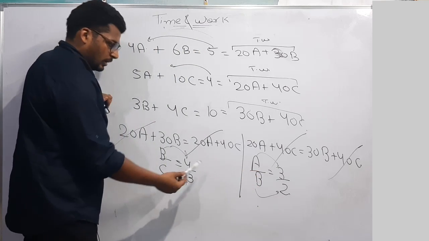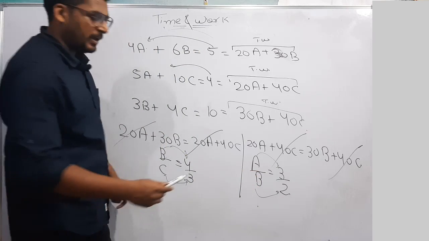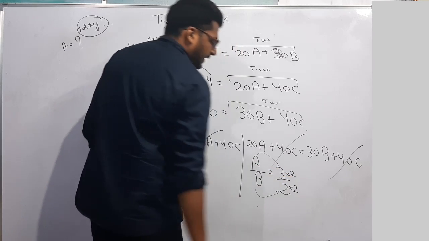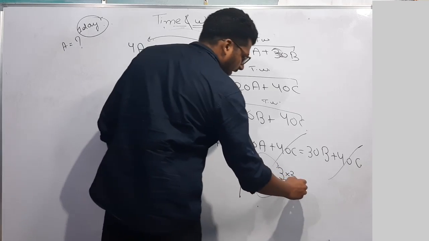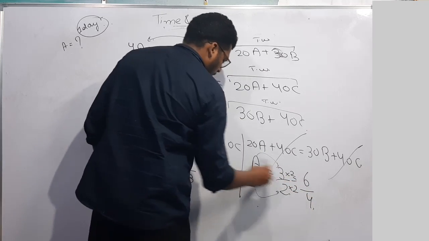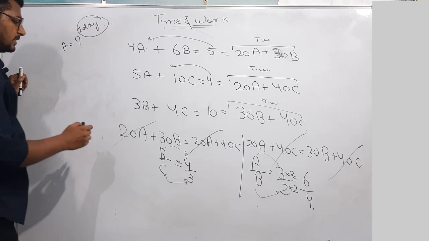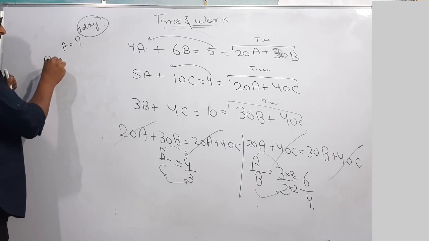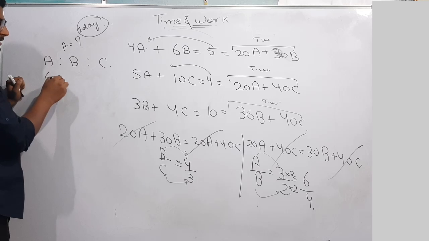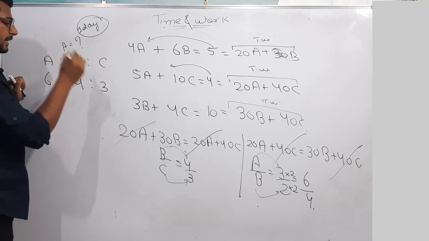Here B is 4 but there B is 2. We need to make it equal. So we will multiply this by 2 in numerator and denominator and it will become 6 by 4. Now B is equal in both equations. That means A ratio B ratio C is 6, 4, 3.